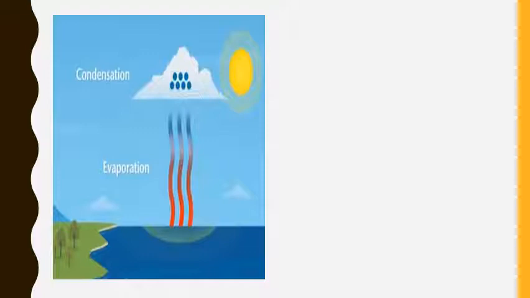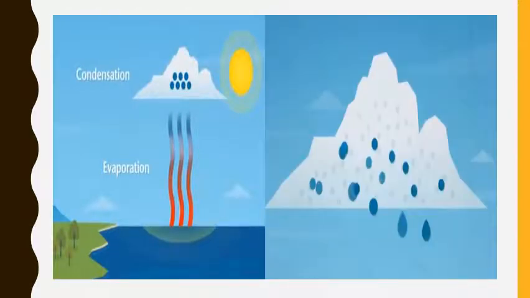Now you can understand the whole process of the water cycle. What happens first? The water from the sea or river evaporates and goes up and becomes cloud. So the liquid changes into gas on heating, that is evaporation. Then this gas becomes cloud and it is carried away with the wind, and somewhere where the clouds become very heavy, the water comes back. The gas changes into liquid on cooling. That process is called condensation. This is how the whole water cycle happens.